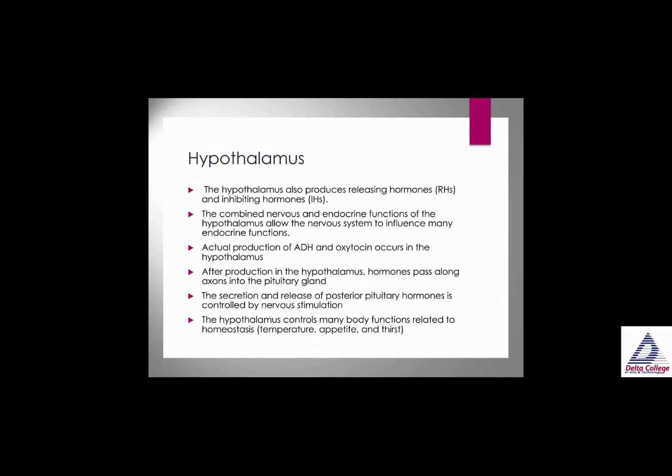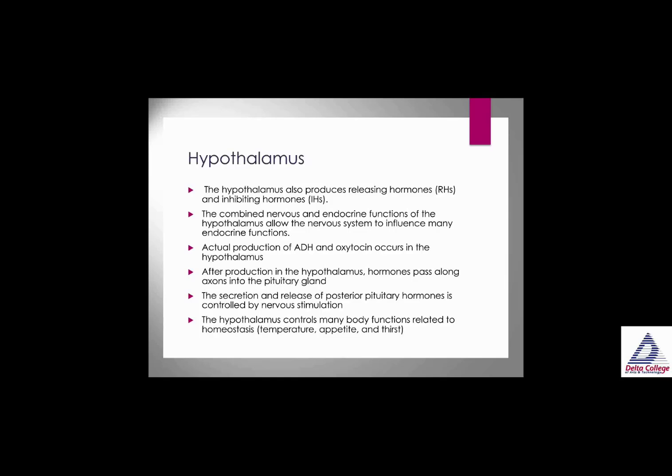Now, the hypothalamus. The hypothalamus also produces releasing hormones and inhibiting hormones. The combined nervous and endocrine functions of the hypothalamus allow the nervous system to influence many endocrine functions. The actual production of antidiuretic hormone and oxytocin gets stimulated from the pituitary, but it actually occurs in the hypothalamus.